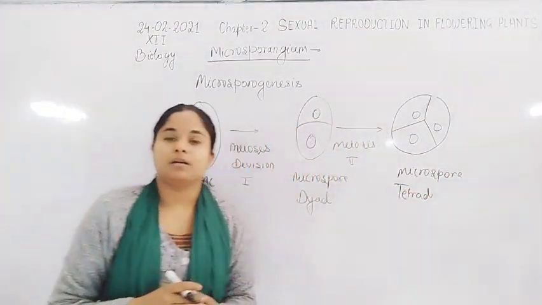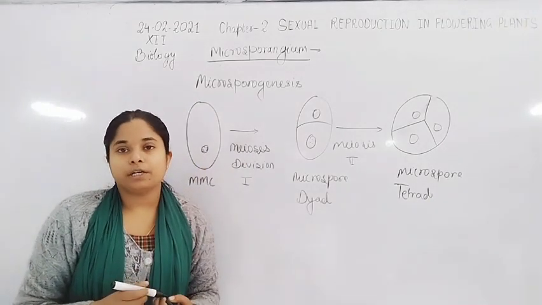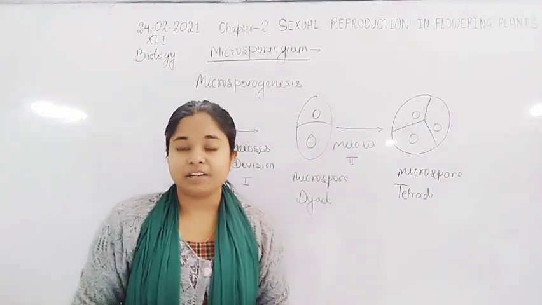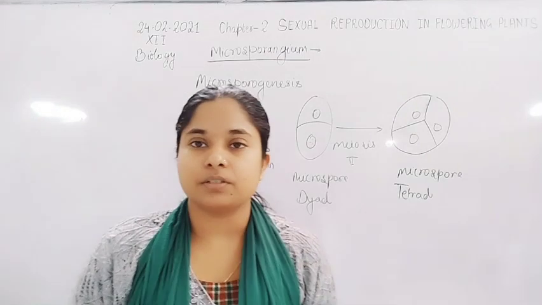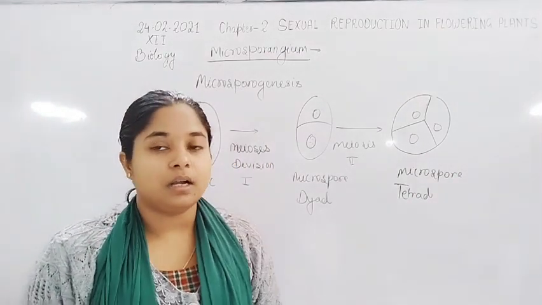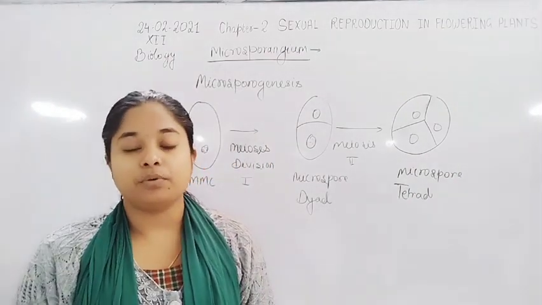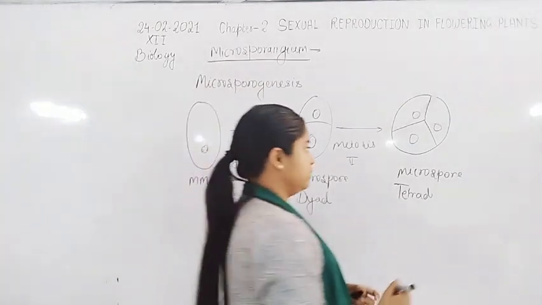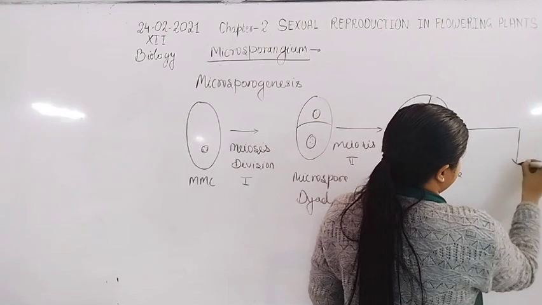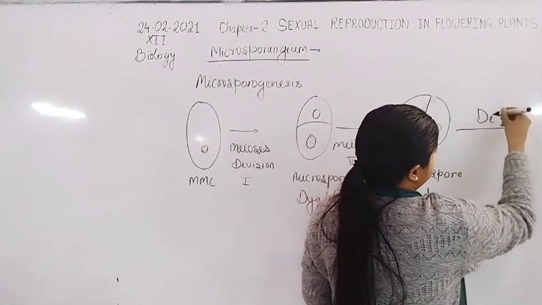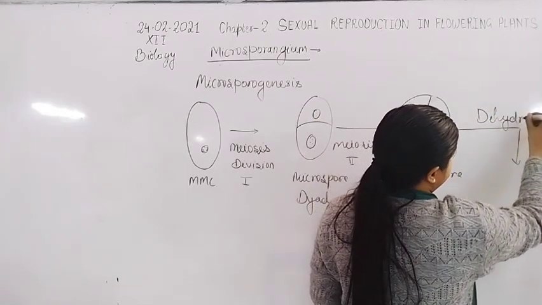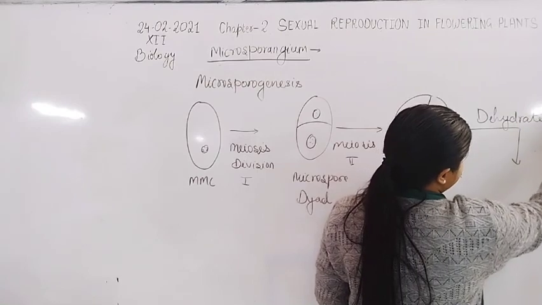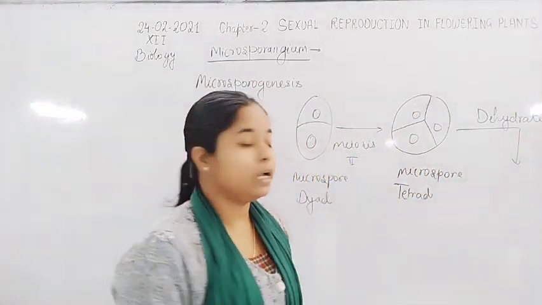Microspore tetrad. Now the microspore tetrad undergoes the dehydration process. After the dehydration process, there is formation of 4 pollen grains from a single microspore mother cell. So here is dehydration.